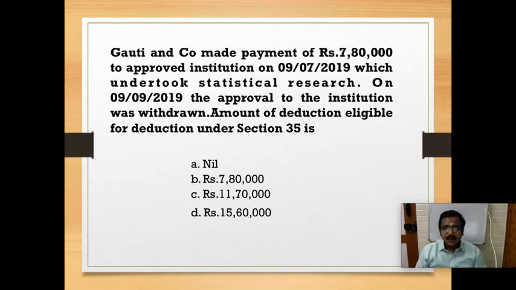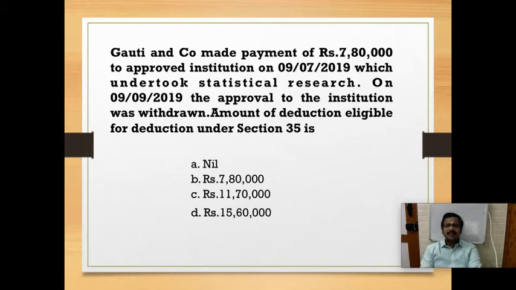Okay. My next question. Gauti and Company made a payment of rupees 7,80,000 to Upload Institute on 9/7/2019, which undertook statistical research. On 9/9/2019 the approval of the institution was withdrawn. What is the amount eligible for deduction under section 35? So under section 35, if you are making a payment to an approved research institution which has undertaken statistical research, we can claim a weighted deduction of 100%, whereas in case it has done scientific research we can claim a weighted deduction of 150%. So here it is statistical research, so we can claim 100%.